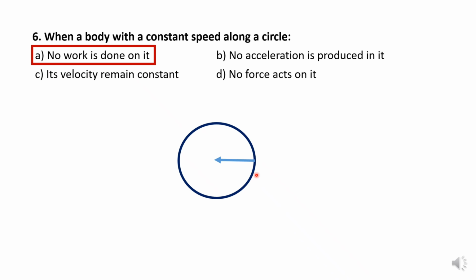Let this be the inward force, which is known as centripetal force, and this is the displacement of the body, which is along the tangent to the circle. So this displacement and the centripetal force make 90 degrees. So the work should be considered 0, because we know that work is equal to F d cos 90, and cos 90 is equal to 0.